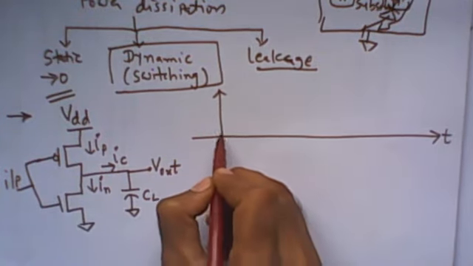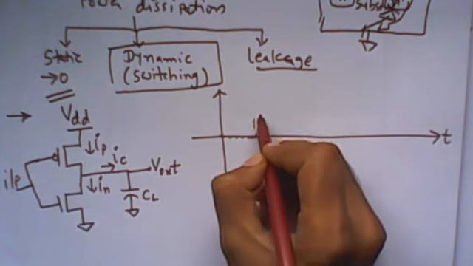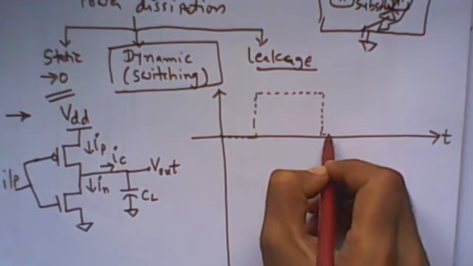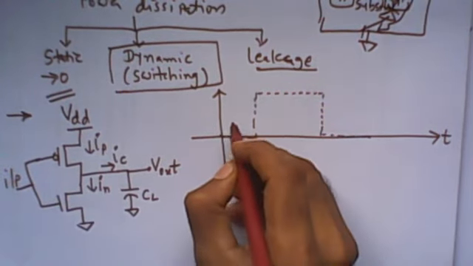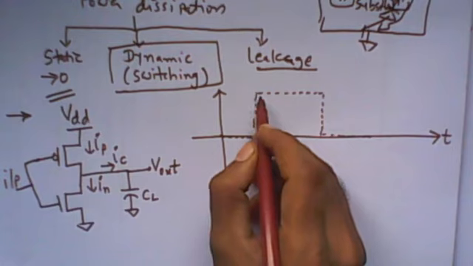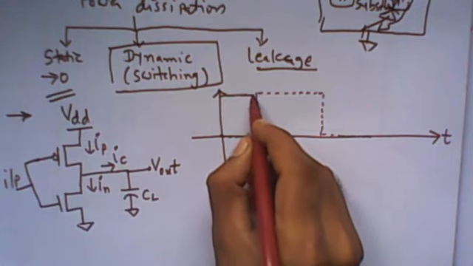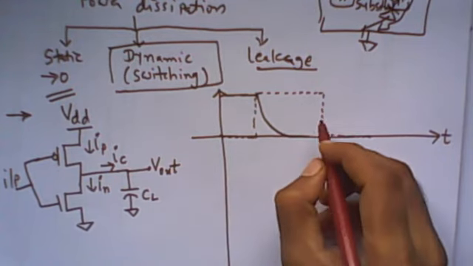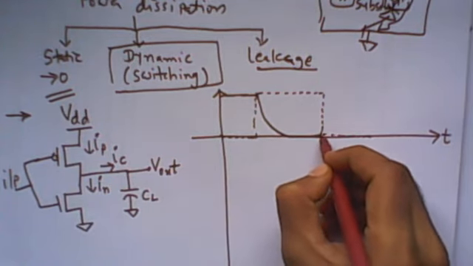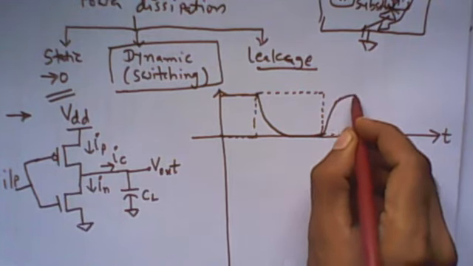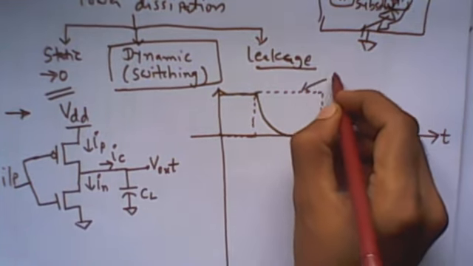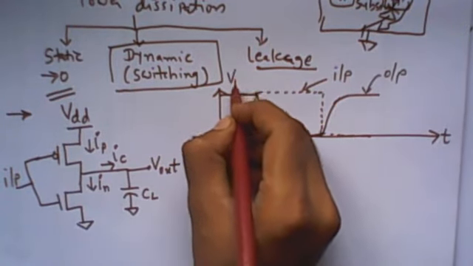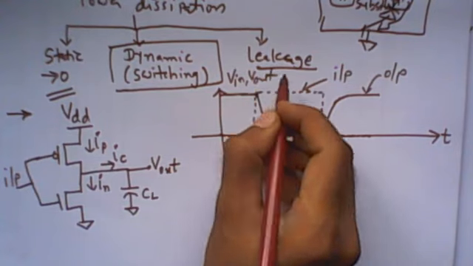If we give the input and output, and we plot the IC current, let's say this dotted line indicates our input. When the input goes high, the output starts going low, and when the input goes low, the output starts going high for the CMOS inverter. So this is our input, and here is the output, the input and output voltage.